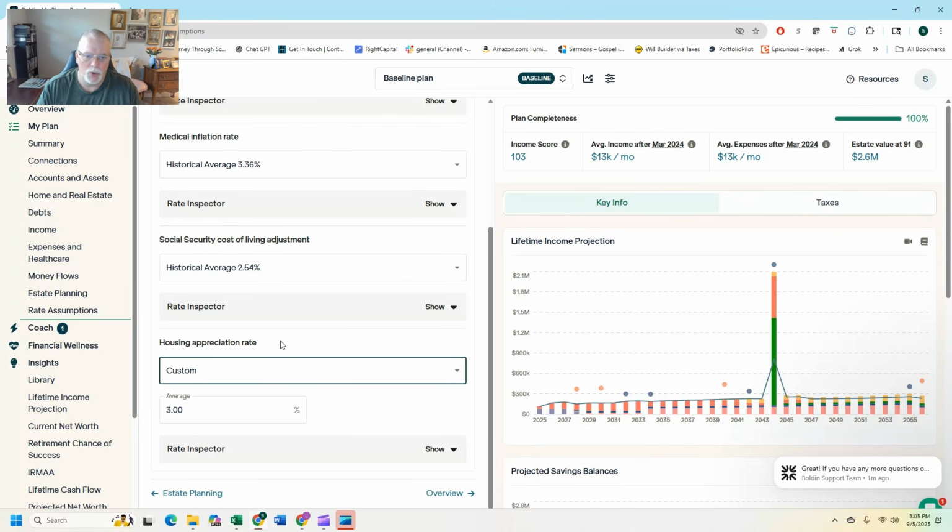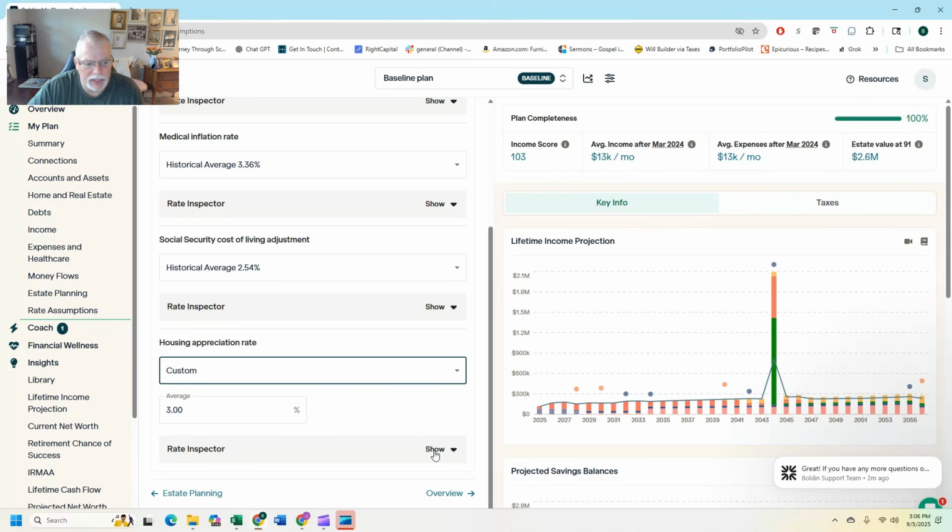So I don't know. I didn't like that rate. I thought it was too high. So I brought it down to 3%, which kind of seemed to be more in line with what I was seeing in Right Capital. And so that's why all of a sudden when I changed my account defaults and when I changed my housing appreciation rate, this came more in line, the end amounts and the volatility. So in the video I put in $130,000 and in Right Capital it went down to like 87, but in Boldin it stayed at like 99. Now when I change it, it comes down to like 90 or something like that.